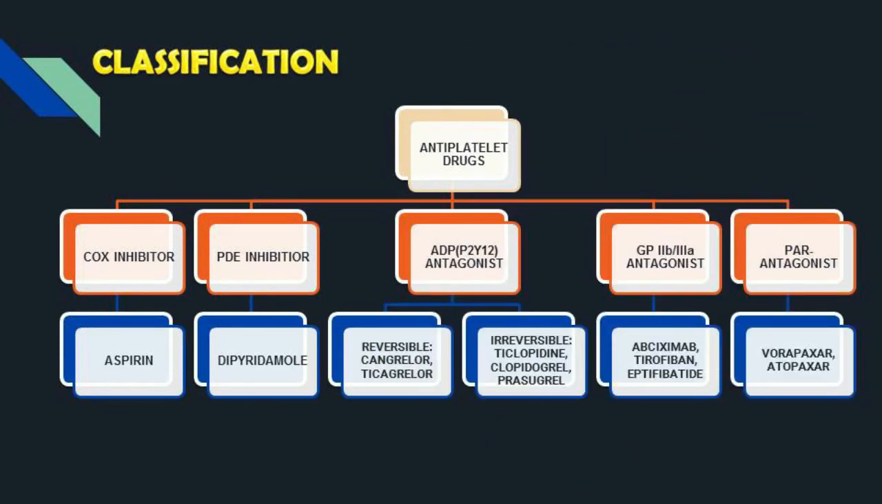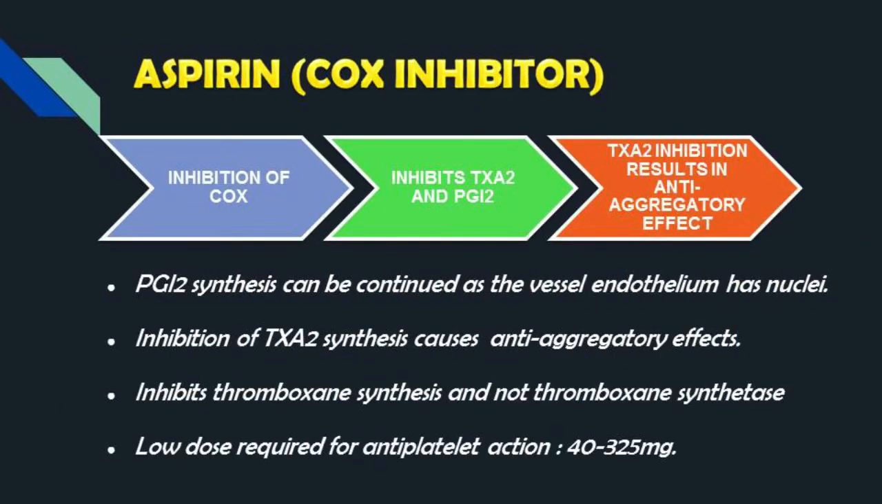Classification. COX inhibitor: aspirin. PDE inhibitor: dipyridamole. ADP antagonist, reversible: cangrelor, ticagrelor. ADP antagonist, irreversible: ticlopidine, clopidogrel, prasugrel. GP2B/3A antagonist: abciximab, tirofiban, eptifibatide. PAR antagonist: vorapaxar, atopaxar. Aspirin, COX inhibitor.